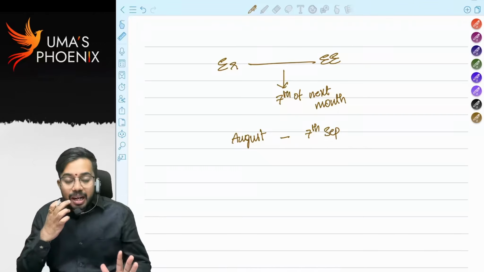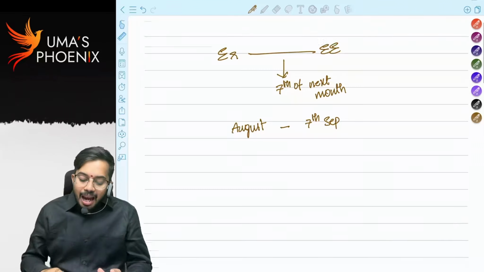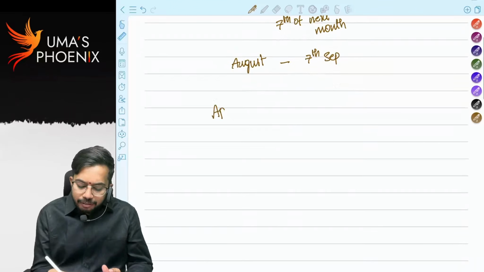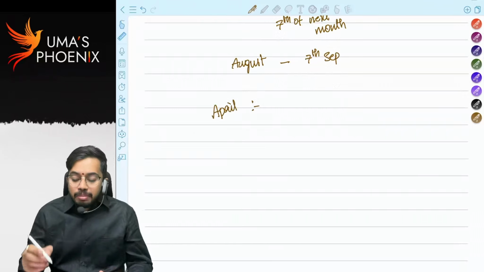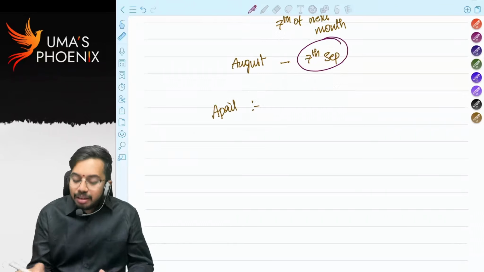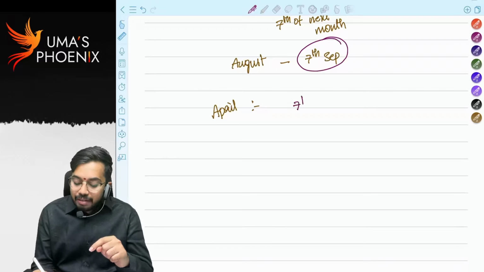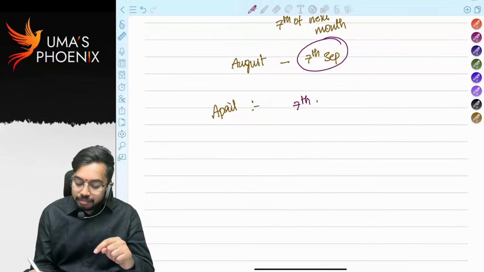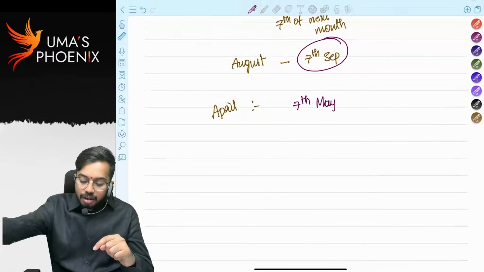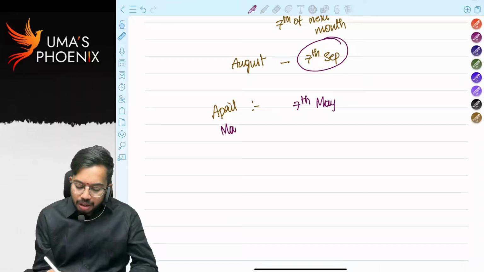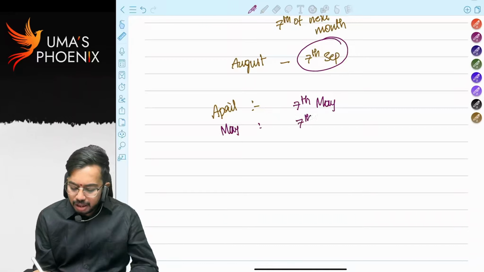Are you able to understand? So, let's say an employee joined in the month of April and the employer will pay salary to him on 7th of the next month. Now, how many months' salary will get taxed to him? April month salary will get due on 7th May. May month salary gets due on 7th June.